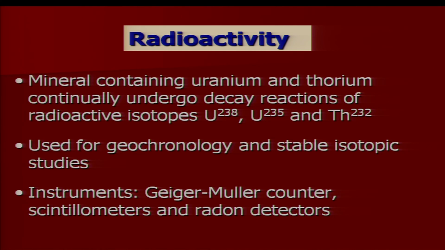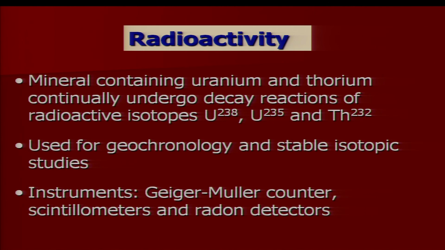The last property is radioactivity. There are certain minerals which emit radiations in the form of alpha, beta and gamma rays. Minerals containing uranium and thorium continuously undergo decay. As a result, they emit radiations and produce radioactive isotopes such as uranium 238, uranium 235 and thorium 232.